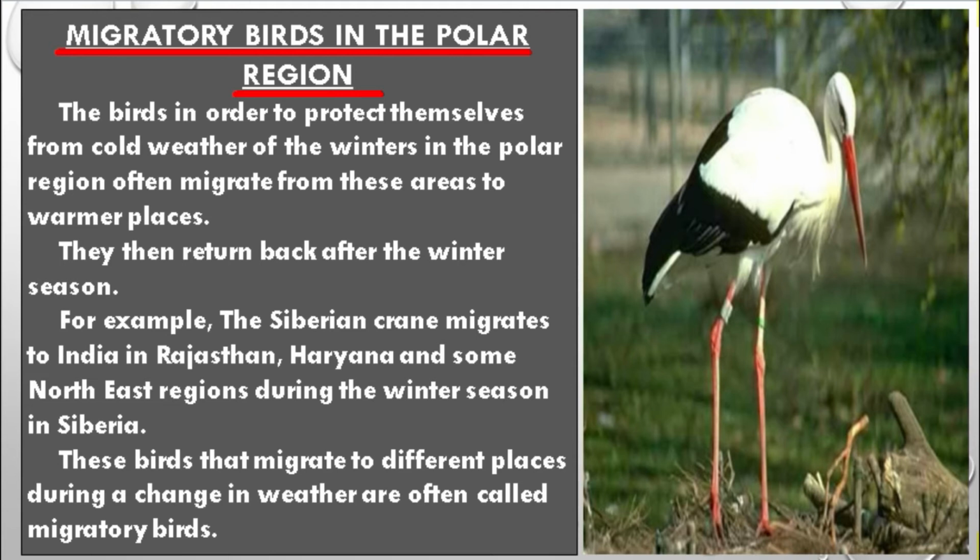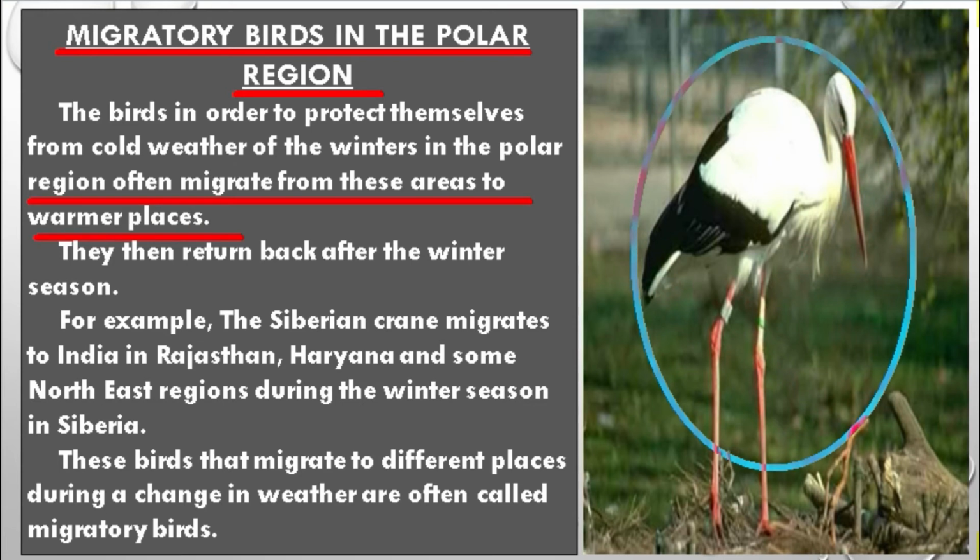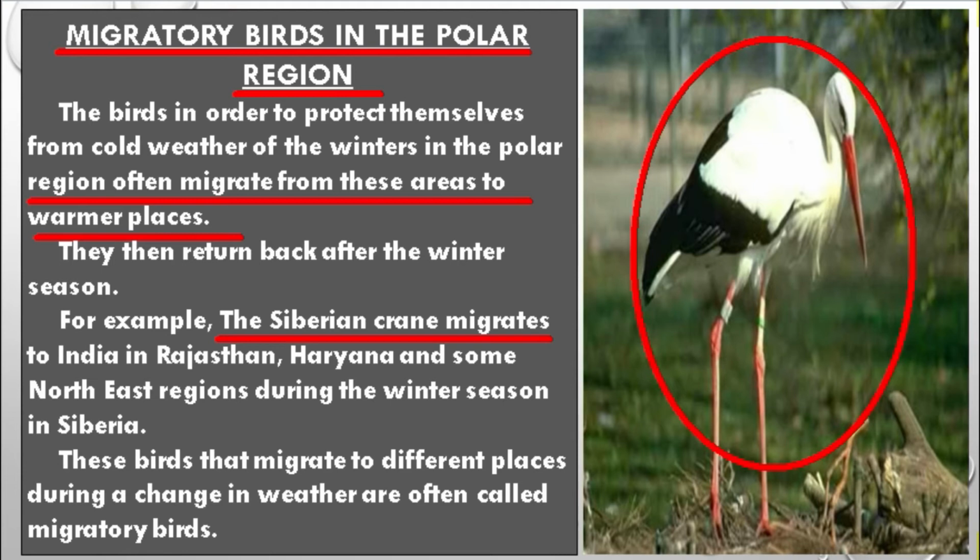So here in polar regions, in order to protect themselves or to survive in such extreme conditions, the birds often migrate from these polar areas to warmer places, and then these migratory birds return back after the winter season. For example, the Siberian crane. Students, this bird, the Siberian crane, migrates from Siberia to India, in Rajasthan, Haryana and some northeast regions of India, during the winter seasons.